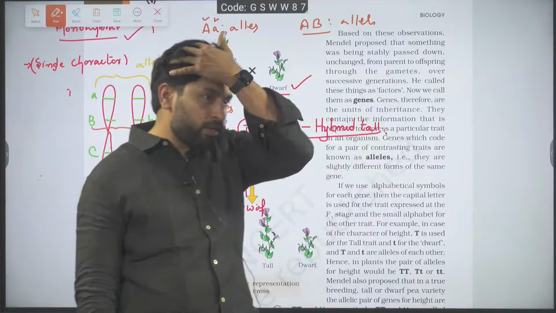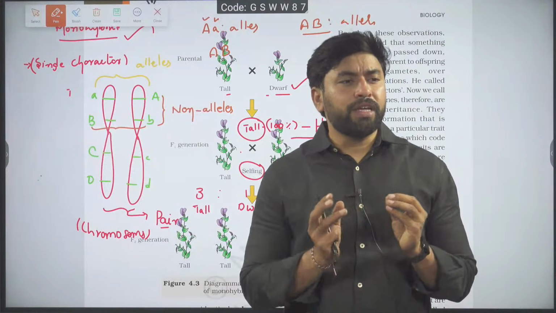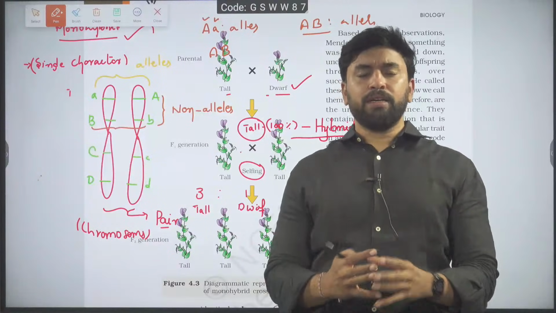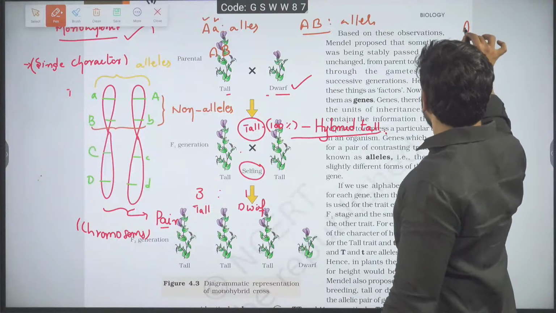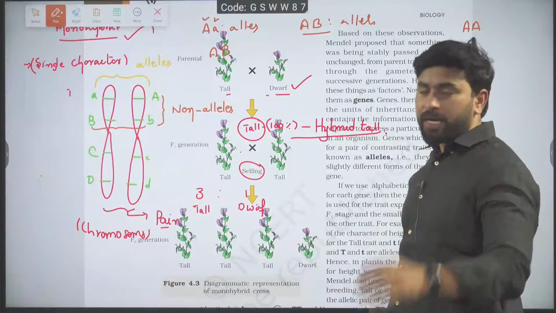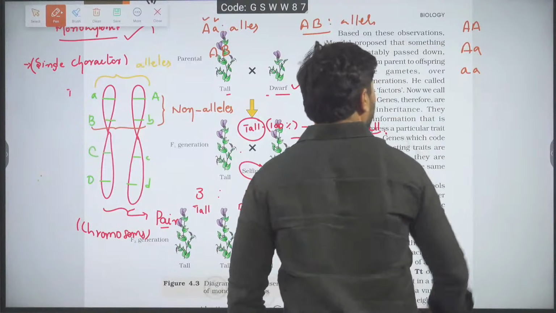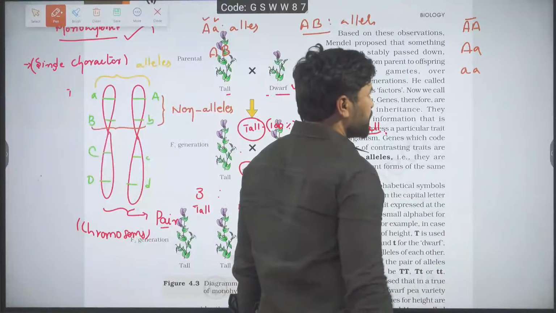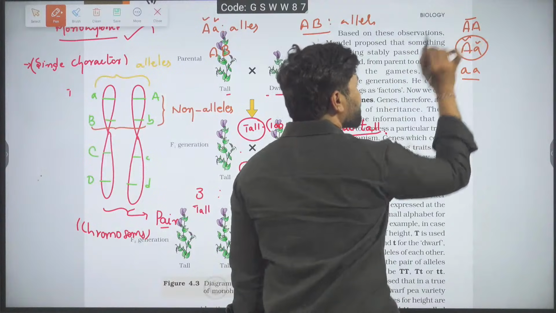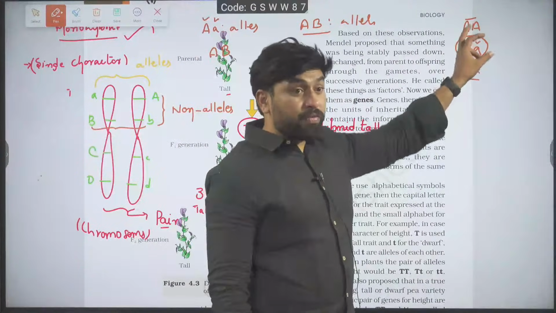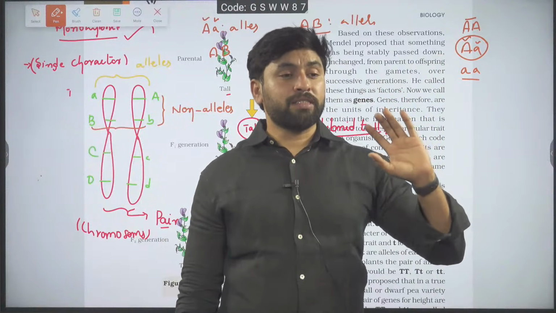What is the definition that you can give for an allele? Alleles are the same genes with slight variation. It's not compulsory that two alleles always have variation. Think about that. I have capital A, capital A. Are they alleles? Of course they are alleles. Capital A, small a, alleles? Of course. Small a, small a, alleles. In this, both alleles are the same. One allele is working, another allele is not working. Like this, if two genes are controlling the same character, I have to call them alleles.